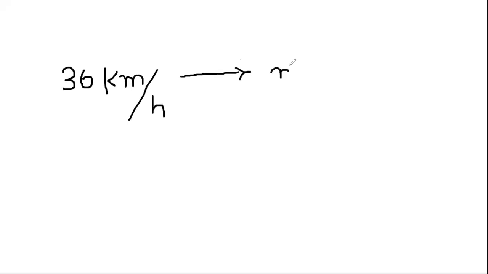For example, as they have given in the question, the speed is 36 kilometers per hour, and as a standard we have to convert it into the SI unit, which is meters per second. How are we going to convert it?